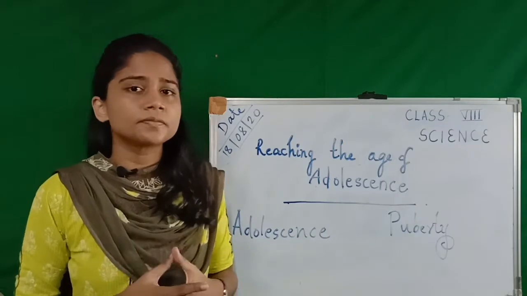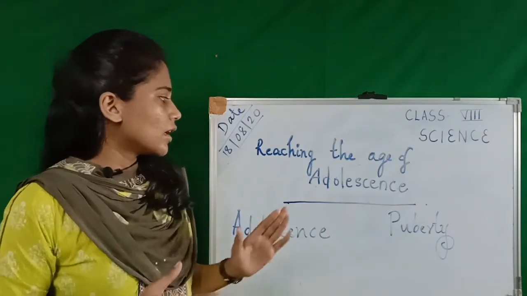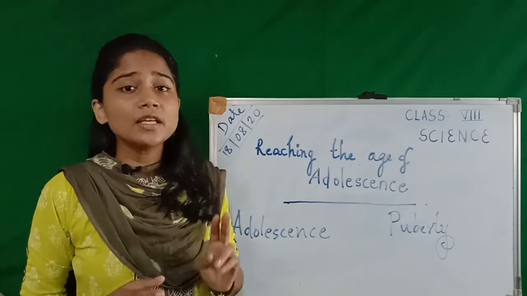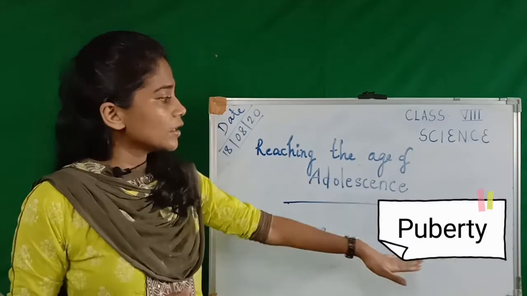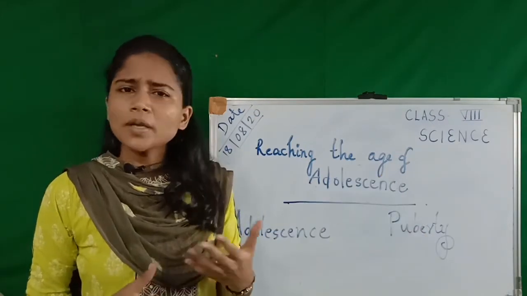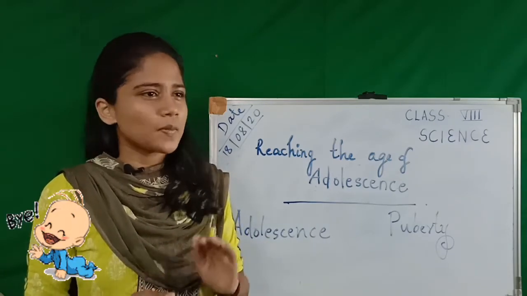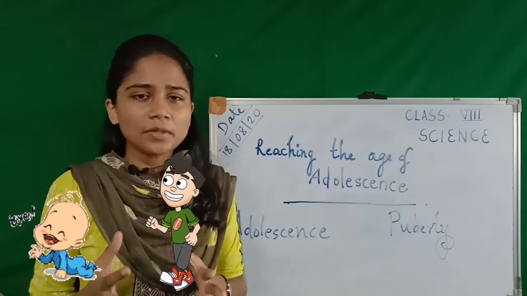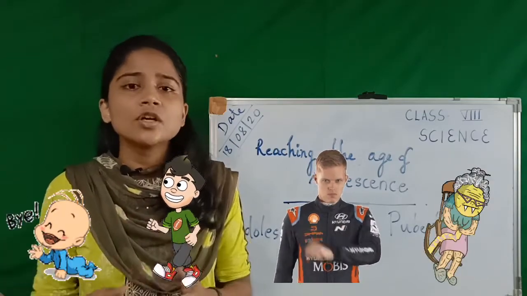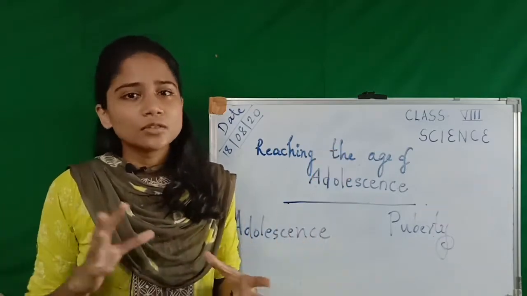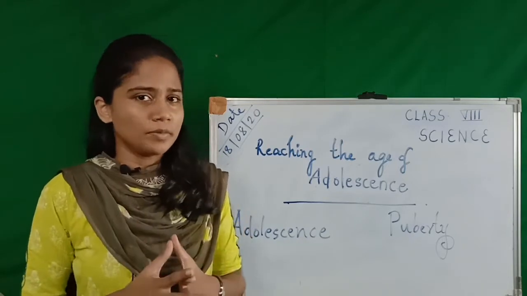of their own. Now, in this chapter, we are mainly going to deal with two words, that is adolescence and puberty. So we all grow up, right? Once we were small babies and then we became kids and then we become adults and finally old age. So this is the whole growing up period of a human being.